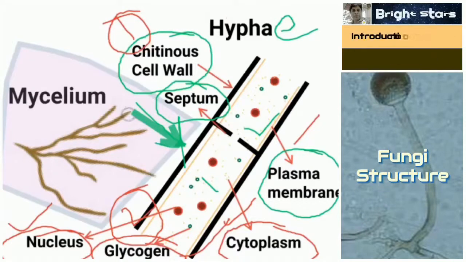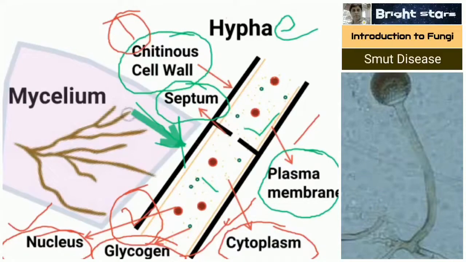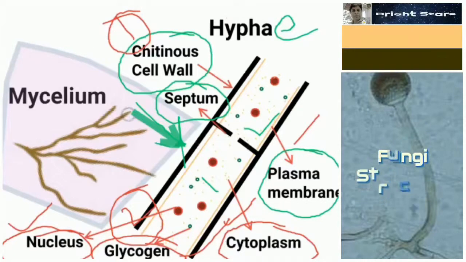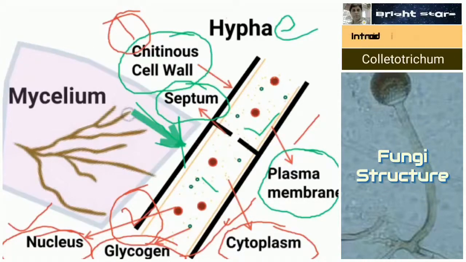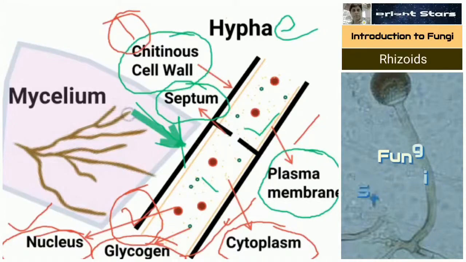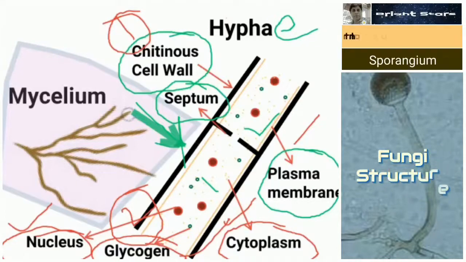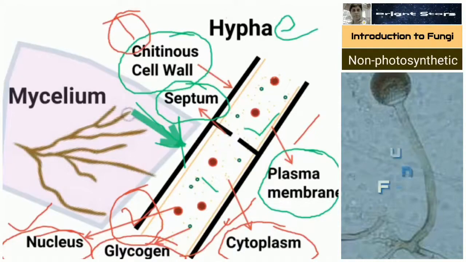So a mass of hyphae is called a mycelium. A single thread-like structure from the mycelium is called a hypha. The plural form of hypha is hyphae. This is the general structure of any fungus. This is the basis for what follows.